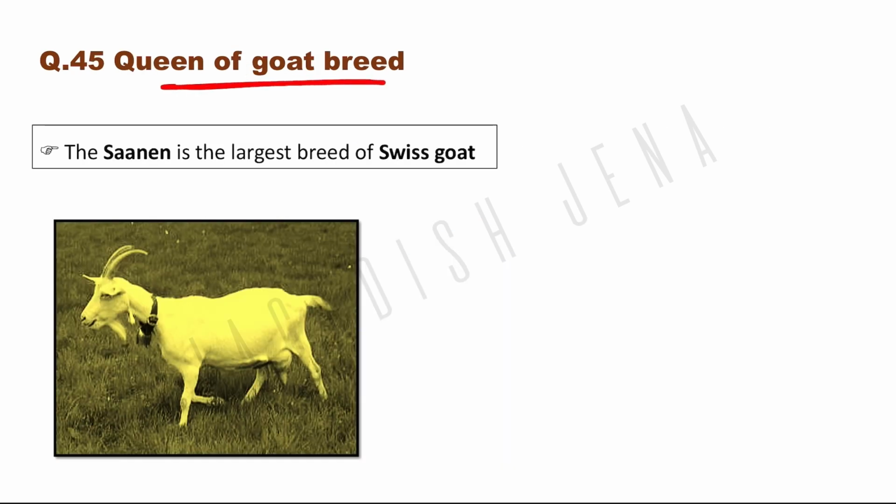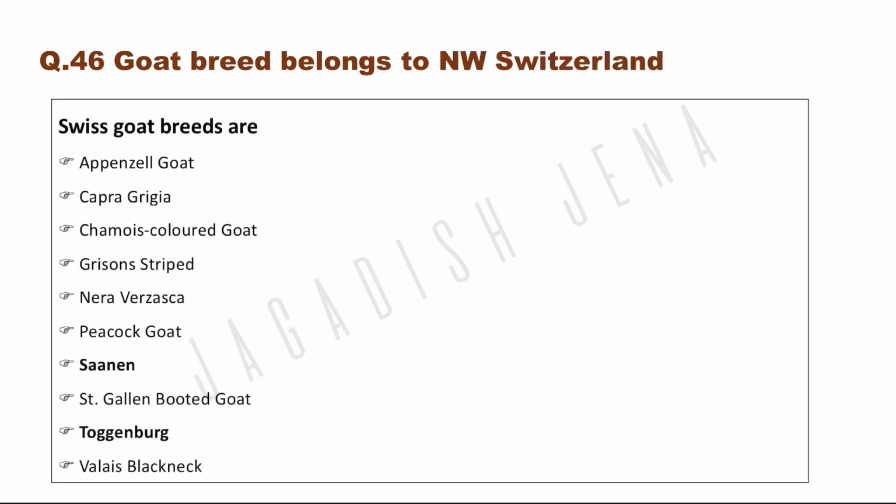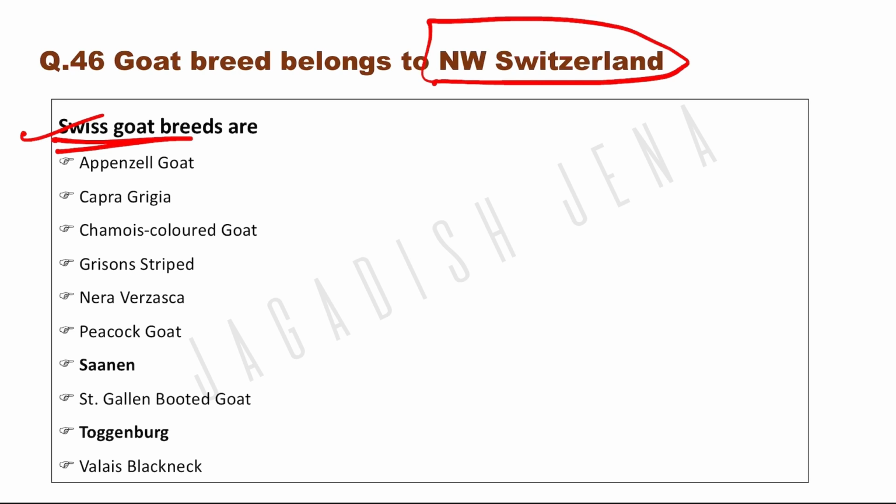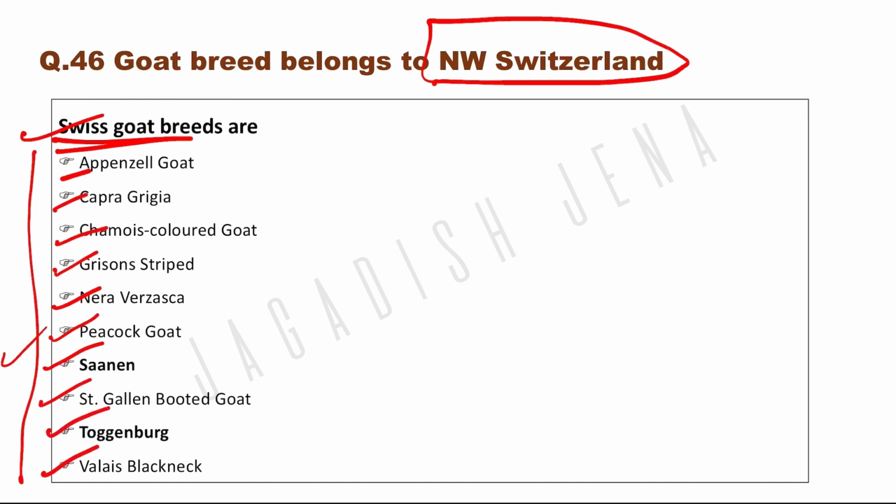Queen of goat breeds, that is Saanen goat. Saanen goat is known as the queen of goat breeds, and this is a Swiss goat breed, and here you can find the image. The goat breed belongs to northwest Switzerland. So Switzerland's goat breeds are very famous worldwide. These are examples of Swiss goat breeds: Appenzell goat, Capra Grigia, Chamois Coloured goat, Grisons Striped goat, Nera Verzasca, Peacock goat, Saanen goat, Saint Gallen Booted goat, Toggenburg, Valais Blackneck. If any of these is in the options, you can click on it.